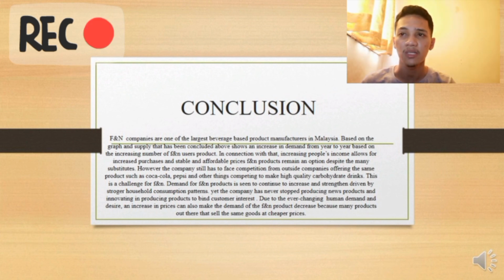However, the company still has to face competition from outside companies offering the same products, such as Coca-Cola and Pepsi and others competing to make high quality carbonated drinks. This is a challenge for F&N. Demand for F&N products is seen to continue to increase and strengthen, driven by stronger household consumption patterns.